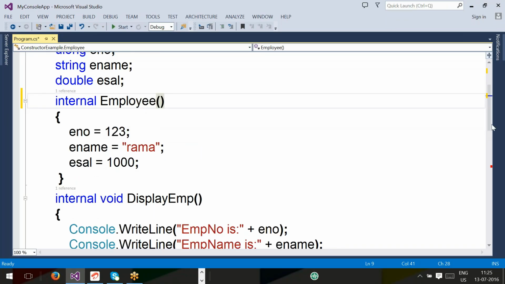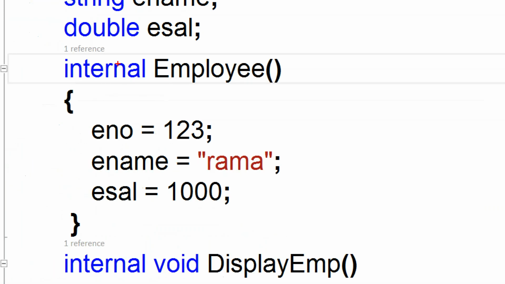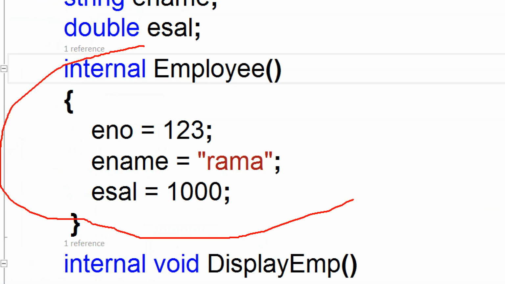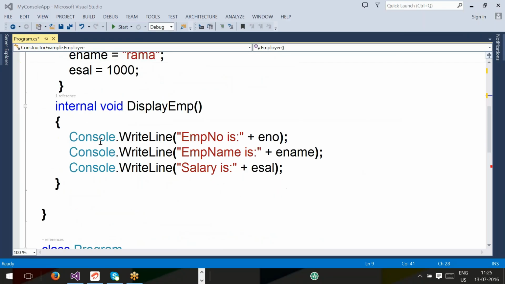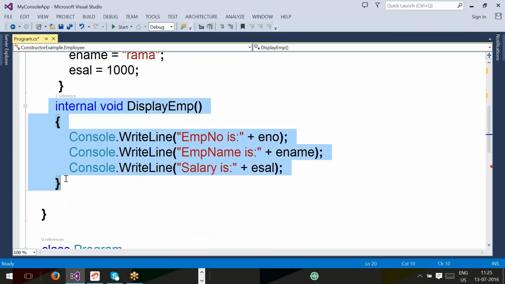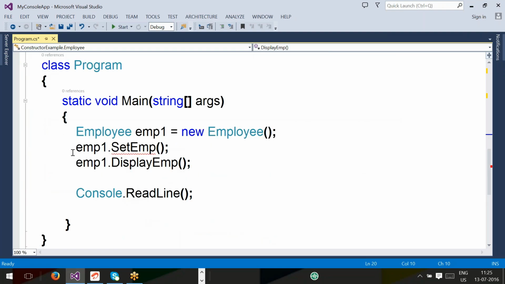Internal, parameterless, user defined. Any changes in the method? No.